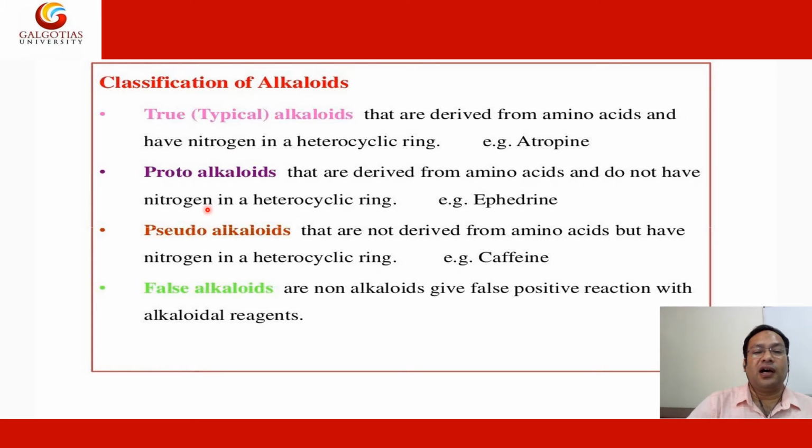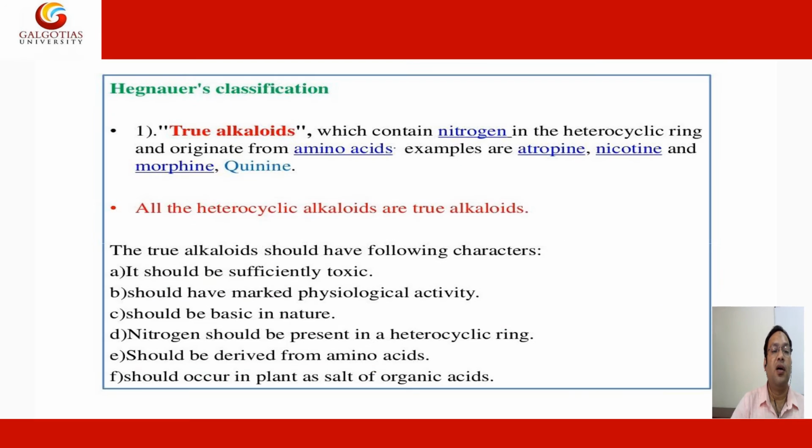Classification of alkaloid according to the nitrogen atom: there are different types of alkaloid like true alkaloid, proto-alkaloid and pseudo-alkaloid, sometimes false alkaloid. True alkaloids are derived from amino acids and have nitrogen in their heterocyclic ring. An example is atropine. Proto-alkaloids are derived from amino acids and do not have nitrogen in their heterocyclic ring, like ephedrine. Pseudo-alkaloids are not derived from amino acids but have nitrogen in their heterocyclic ring, like caffeine. False alkaloids or non-alkaloids give false positive reactions with alkaloidal reagents. Okay.